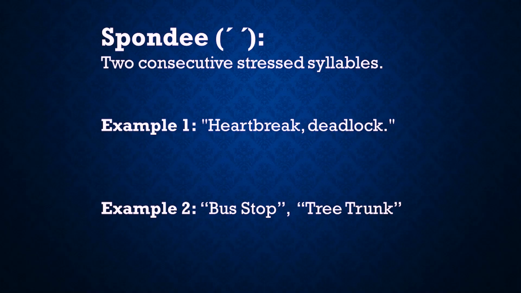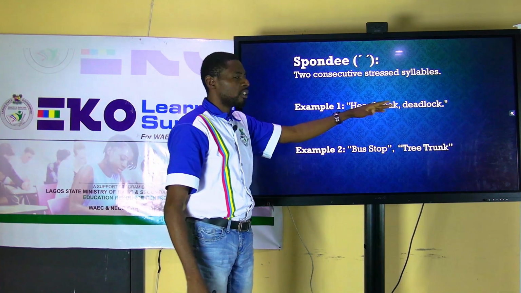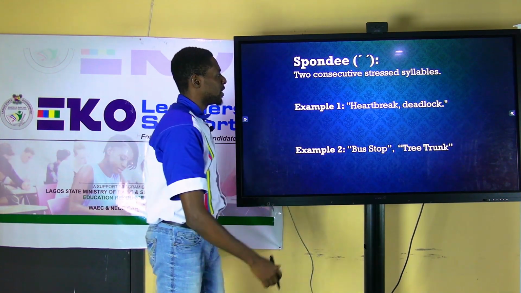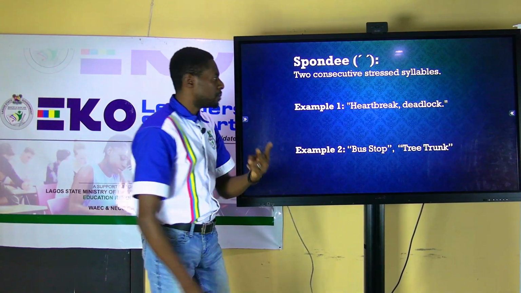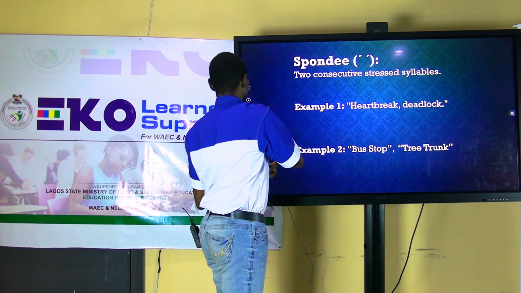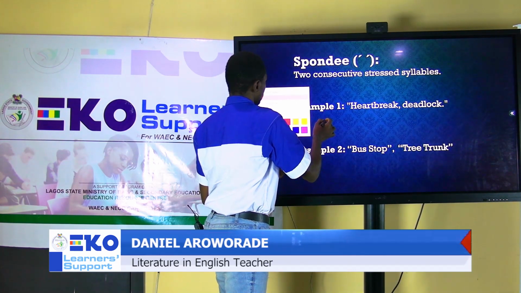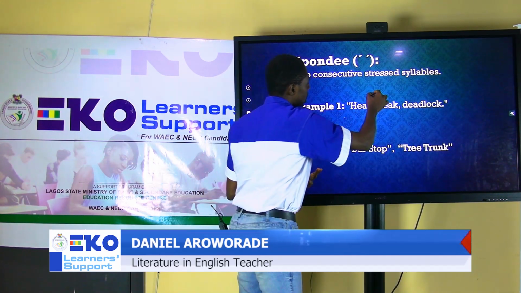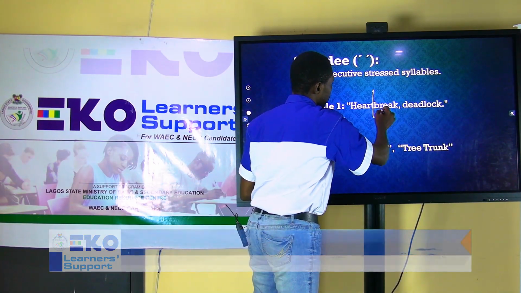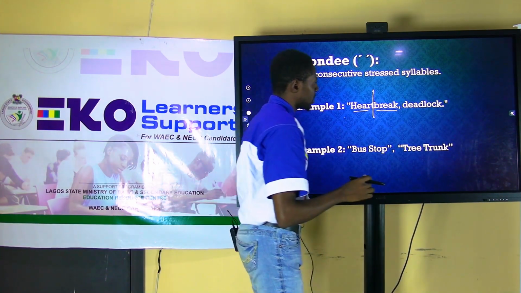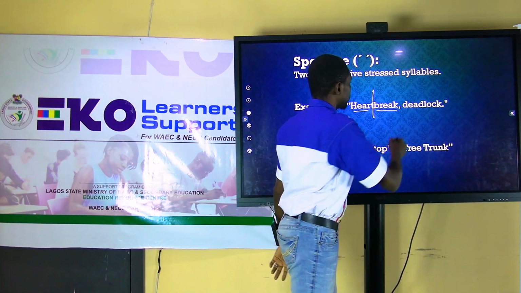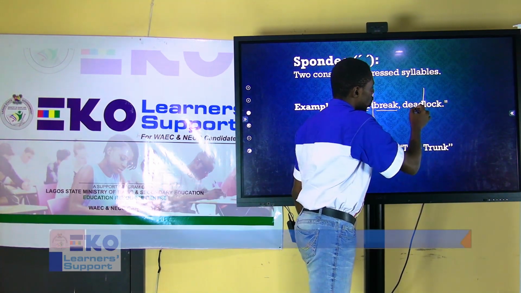It continues. Don't say heartbreak. Nope. It continues to rise. Heartbreak. Deadlock. Because there are 2 different words on their own. So by the time you say it, you have 2 syllables, heart and break. I'm sure this is what the Gen Z people call breakfast now. Now, the next you have is dead and lock.